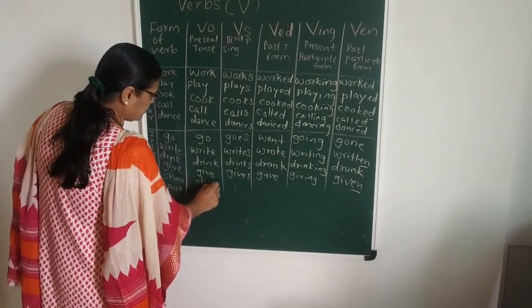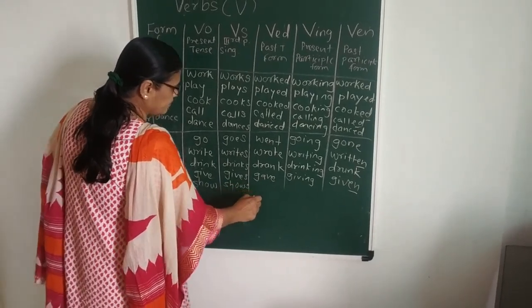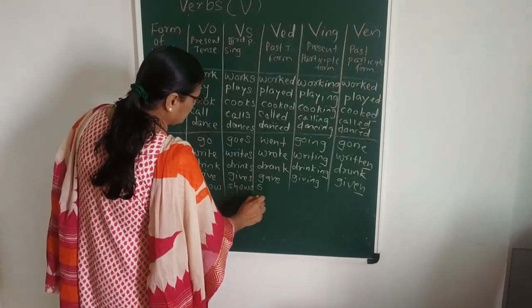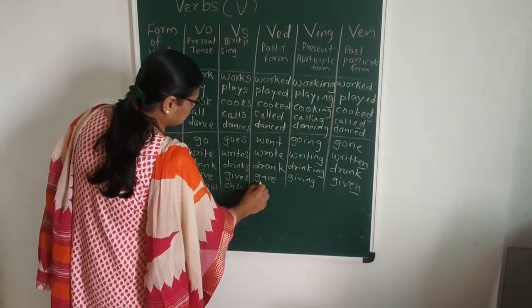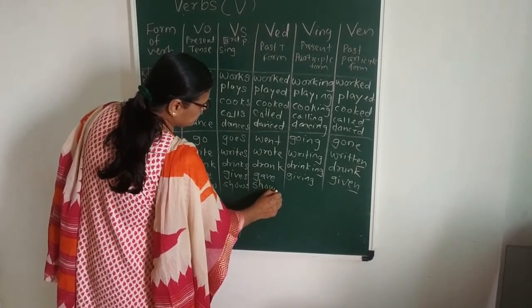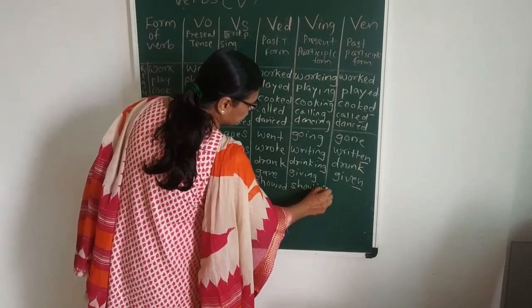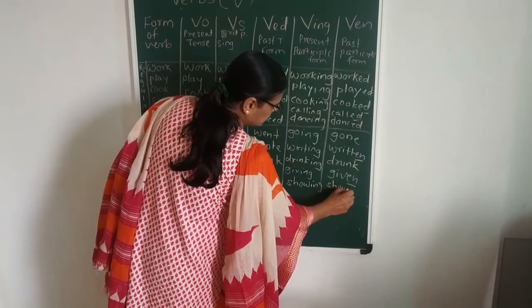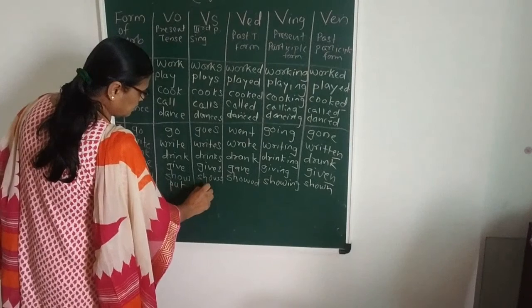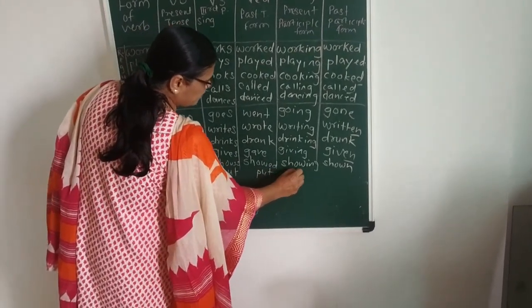Then show. Shows. Show, showing, shown. Last one is put, which is the same in every form.